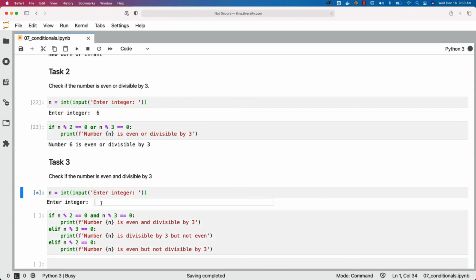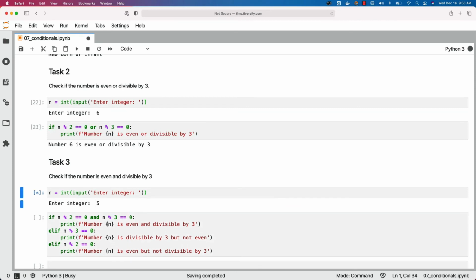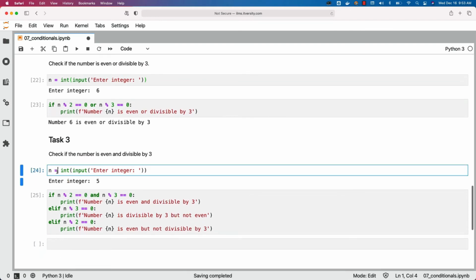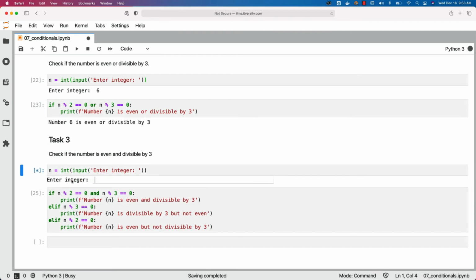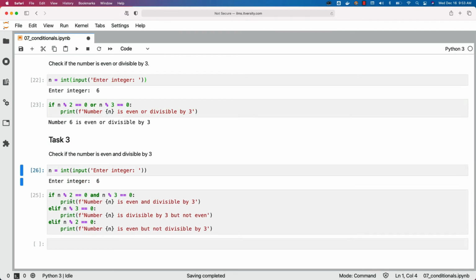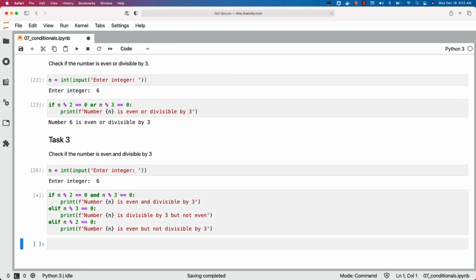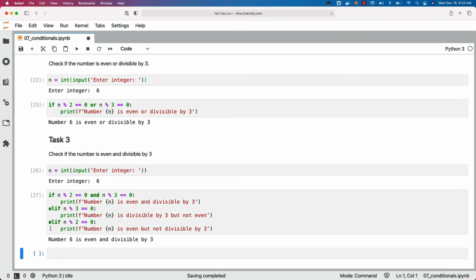So let's give a number 5 here. It does not satisfy any of these conditions, and hence it will return nothing. You can see here it did not print anything. However, if I give the input as 6, it is both even and divisible by 3. For that reason, it will say number 6 is even and divisible by 3. Let me run this and you can see the output here. So this is how you should be able to perform Boolean AND or Boolean OR operations.